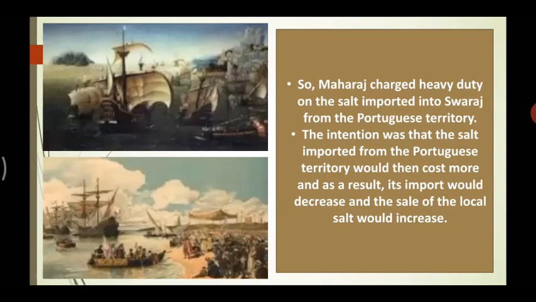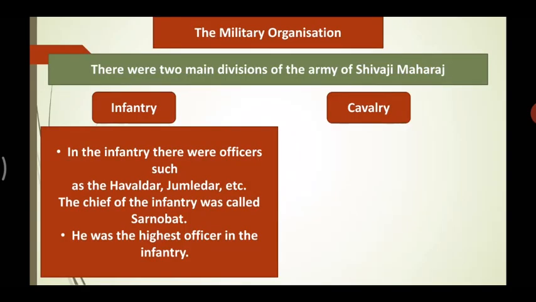Okay, let's move forward. Now, next is the military organization. There were two main divisions of the army of Shivaji Maharaj: infantry and cavalry. First, we are going to see what infantry is.